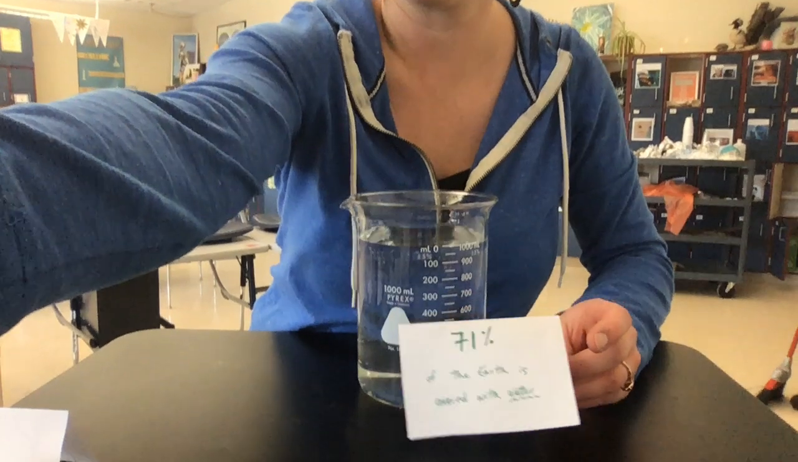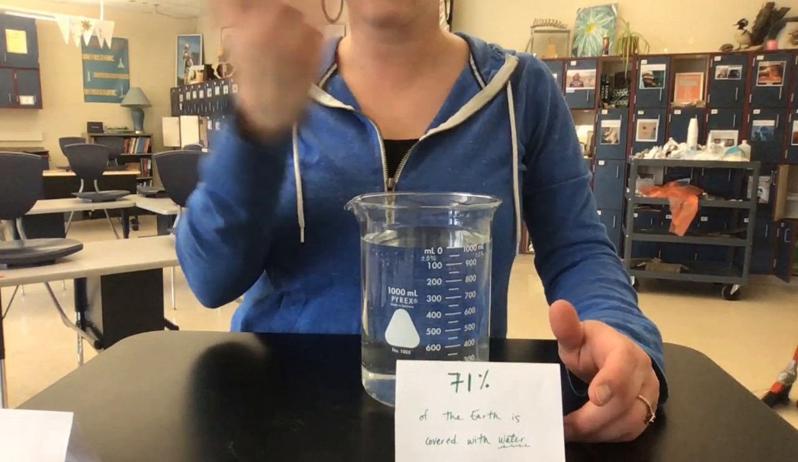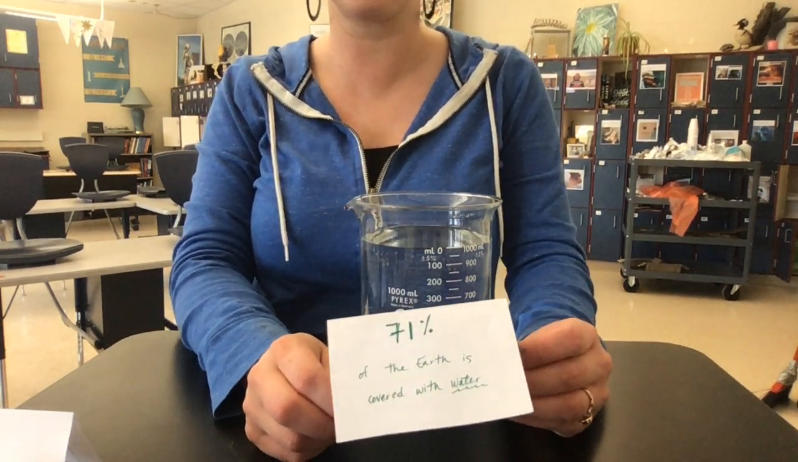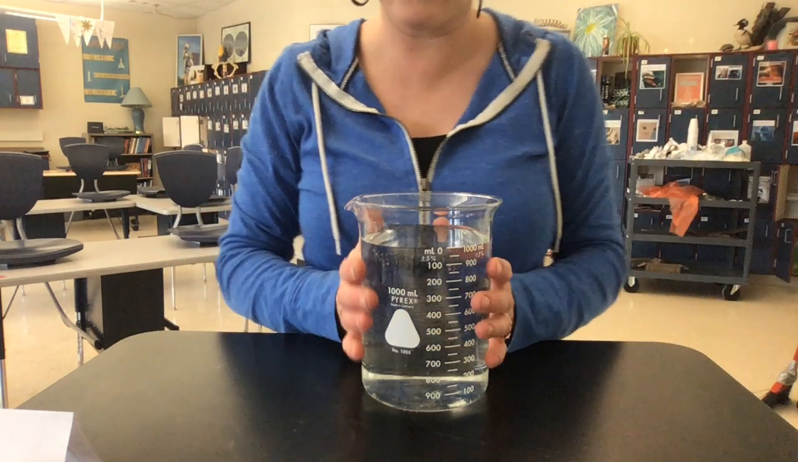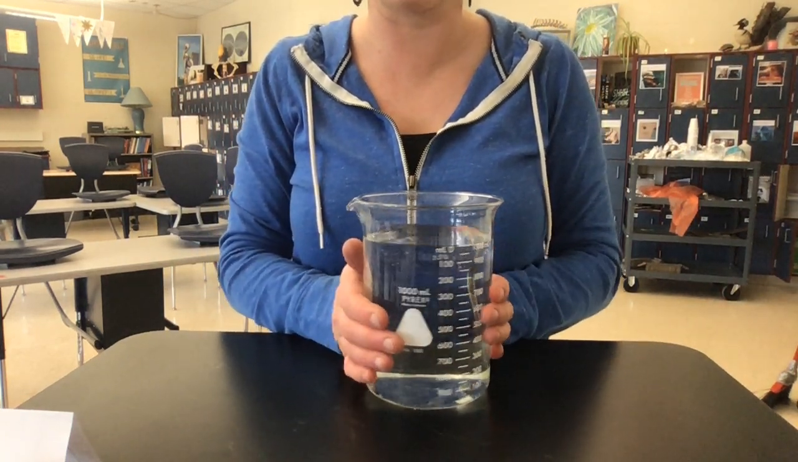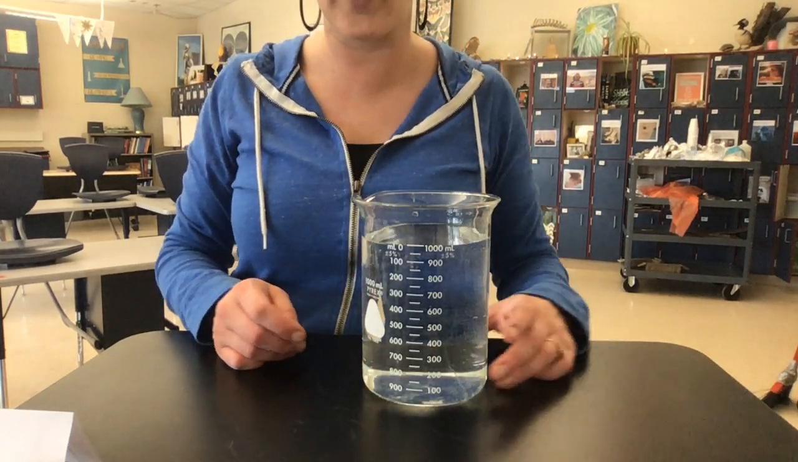Let's say that we were going to do a little example here of what this 71% water Earth is broken down into. So here we go. 71% of the entire Earth is covered in water. So if this is all the water on Earth, let's say that this 1,000 milliliter beaker filled to 1,000 milliliters represents all the water on Earth.